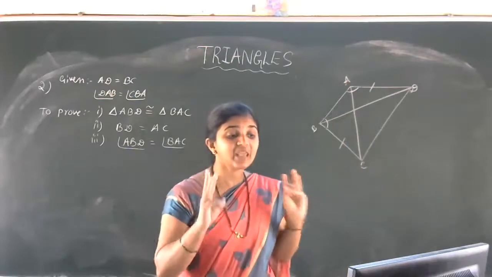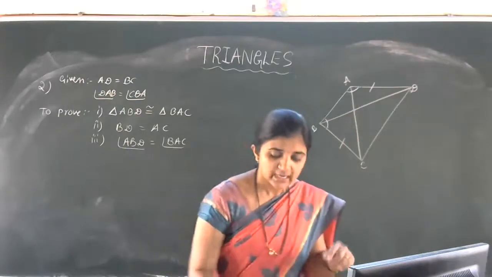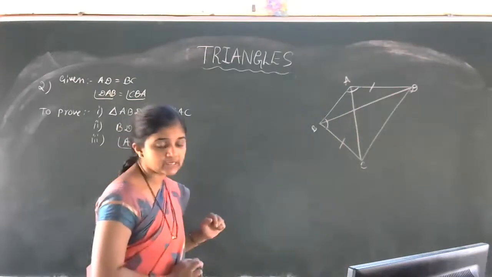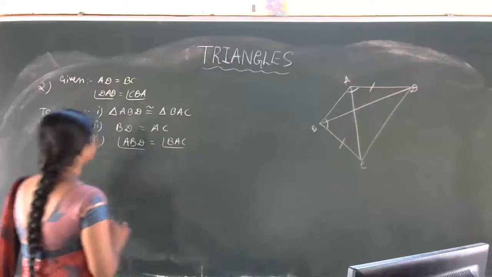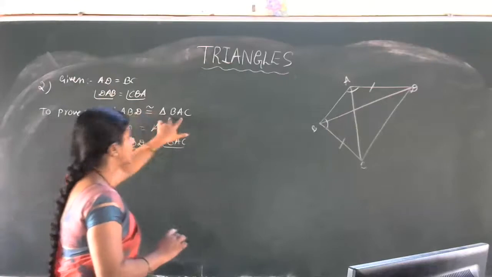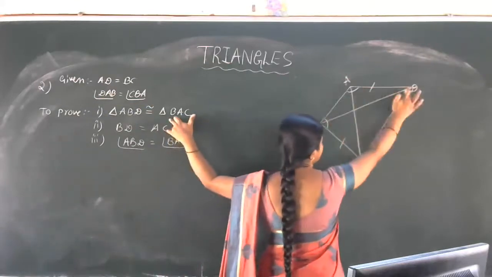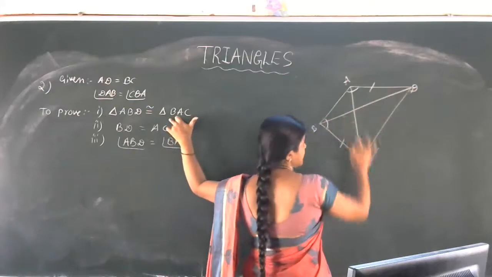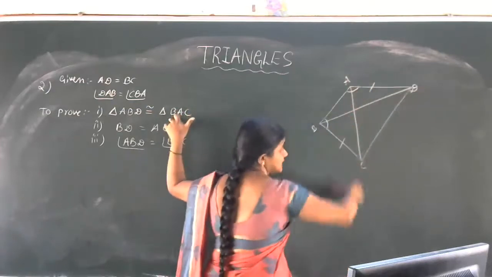So, three parts we have to prove. First, triangle ABD is congruent to triangle BAC.